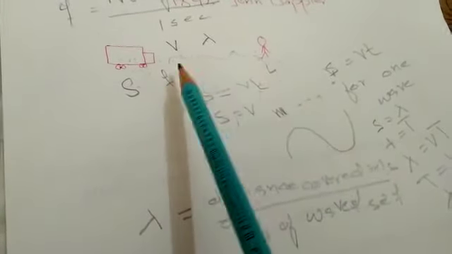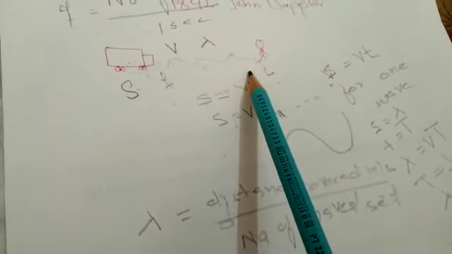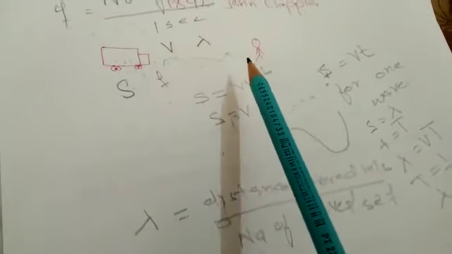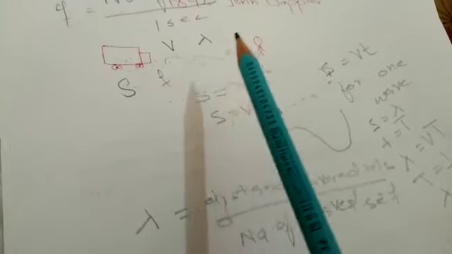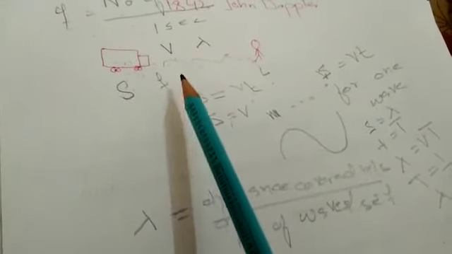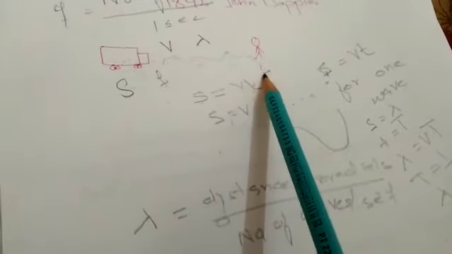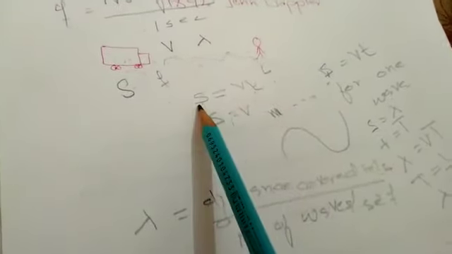So due to relative motion between, relative meaning in comparison with one another, you keep one stationary and you take other in motion, or you keep both in motion, then due to relative motion between source and the observer, the frequency received by the listener changes. This change in frequency due to relative motion between sounding source and observer or listener, you call it Doppler effect.